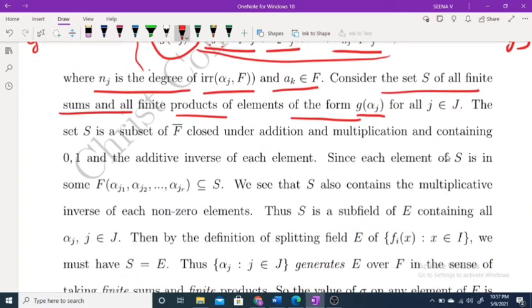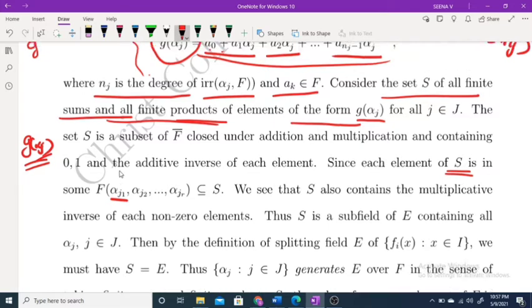Since each element of S is of the form f of alpha j1, alpha j2, as we are denoting this as g of alpha j, we are denoting this script as j1, j2, etc. So this set S consists of elements of the form g of alpha j, and we also consider finite sums and products of elements of this form.